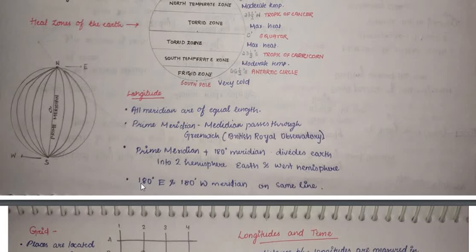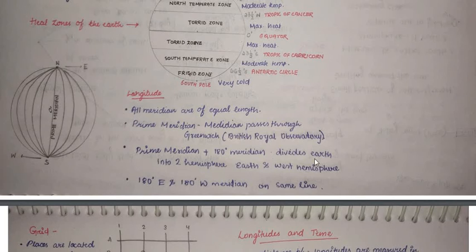There is a fact that the 180-degree east and 180-degree west meridians are on the same line. This means that when we go ahead from the prime meridian towards the east or towards the west, the 180 degrees of the east and the west is the same line, exactly on the back side of this line.